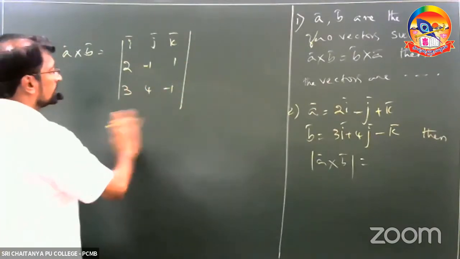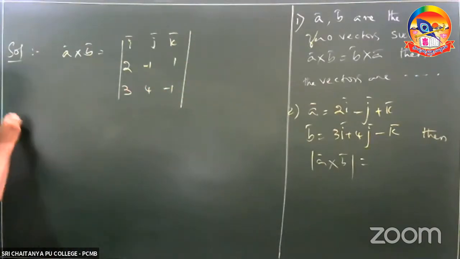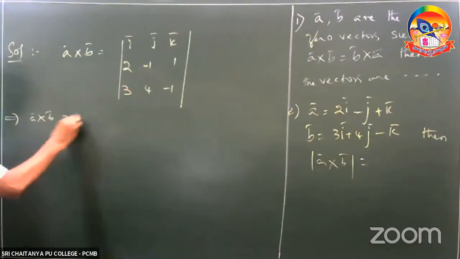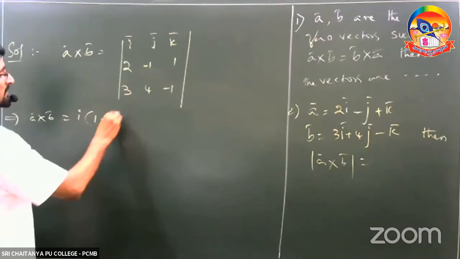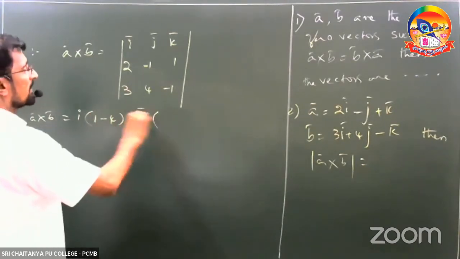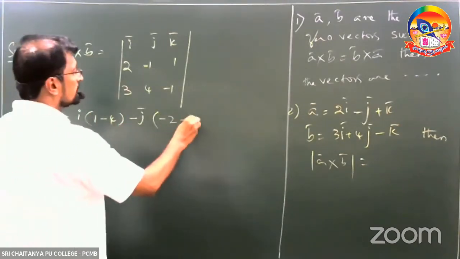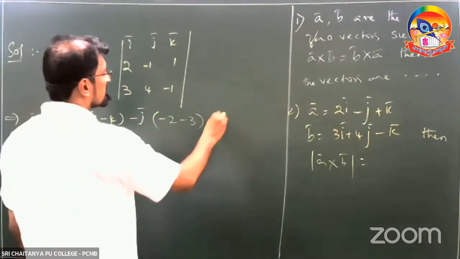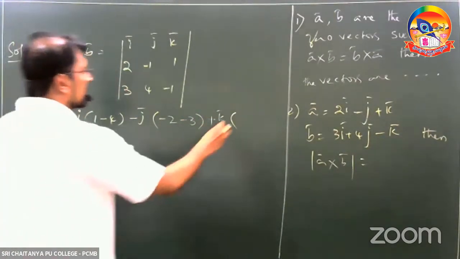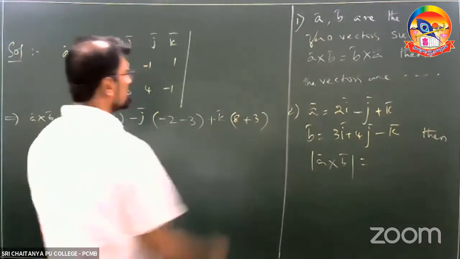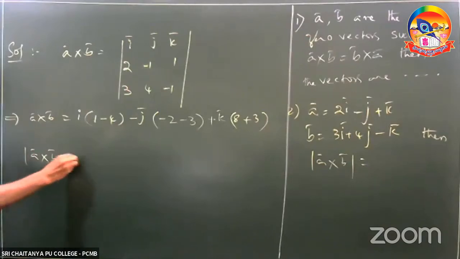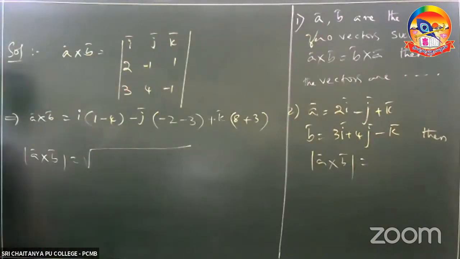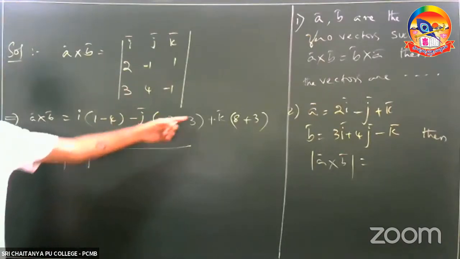Now, which implies A bar cross B bar is equal to i bar into 1 minus 4, minus j bar into minus 2 minus 3, plus k bar into 8 plus 3, right? Simplify this, and after that find out the magnitude of A bar cross B bar, which is equal to square root of x square plus y square plus z square.